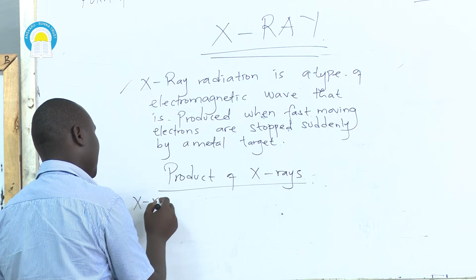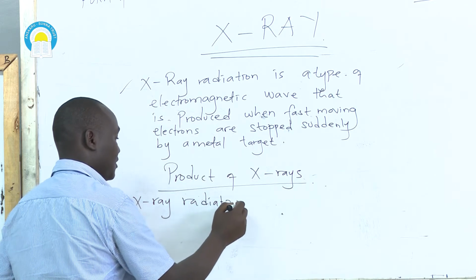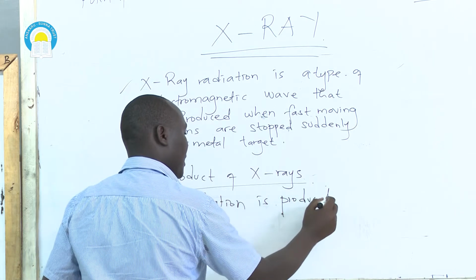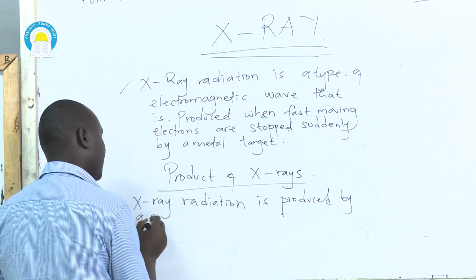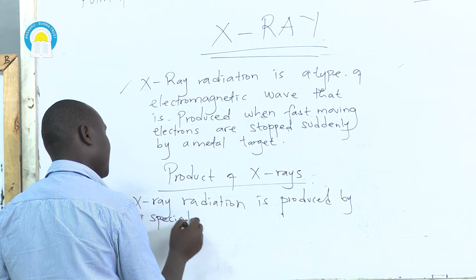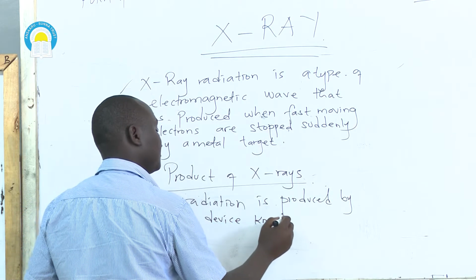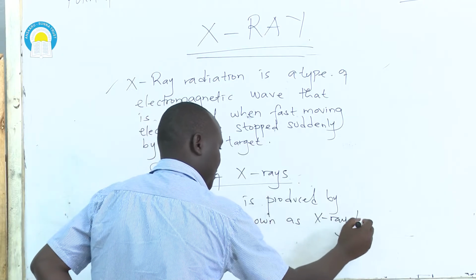X-ray radiation is produced by a special device known as an X-ray tube.